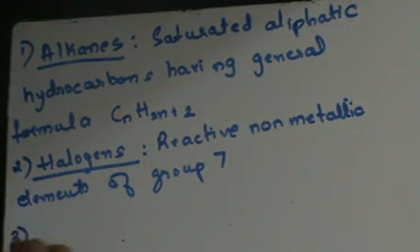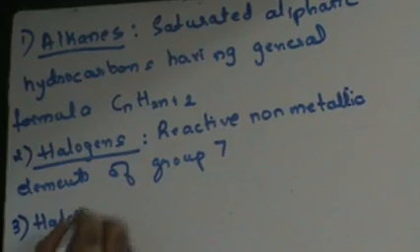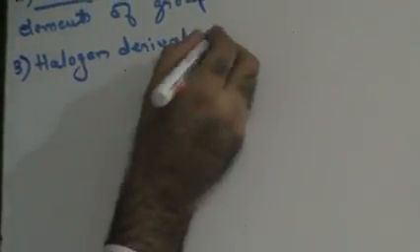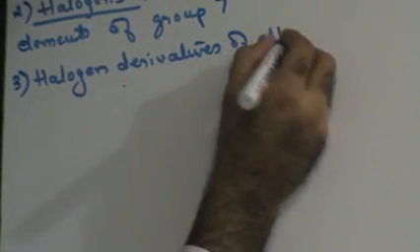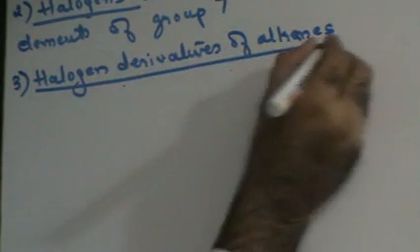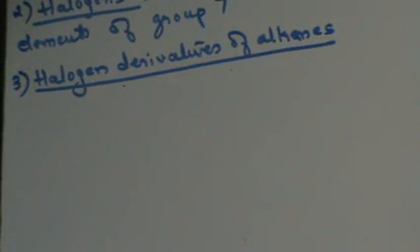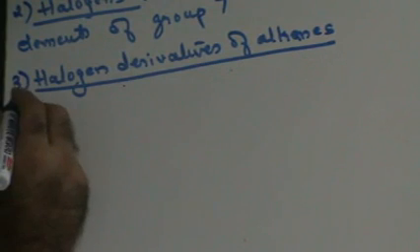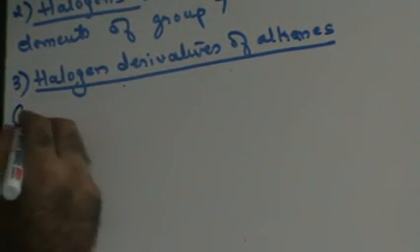Now what do you mean by halogen derivatives of alkanes? Halogen derivatives of alkane are compounds derived from alkane by replacing one or more hydrogen atoms by one or more halogen atoms. In an alkane, if I replace the hydrogen atom by a halogen atom, then that is what is called a halogen derivative of alkane.